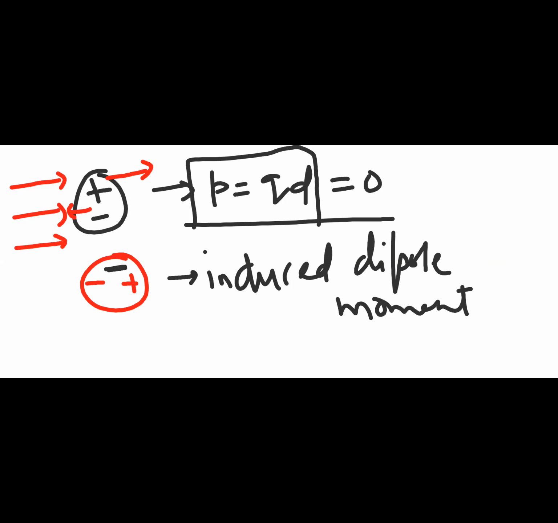And this dipole moment, small p or capital P, is the dipole moment per unit volume. Suppose you have a three-dimensional material, which will have a volume.